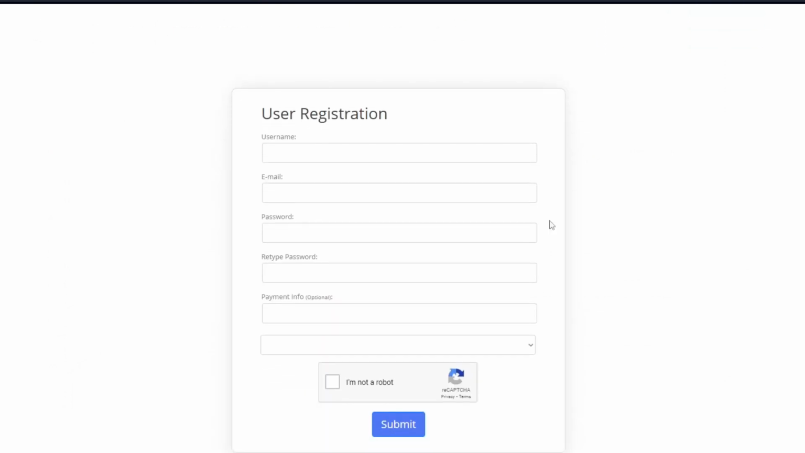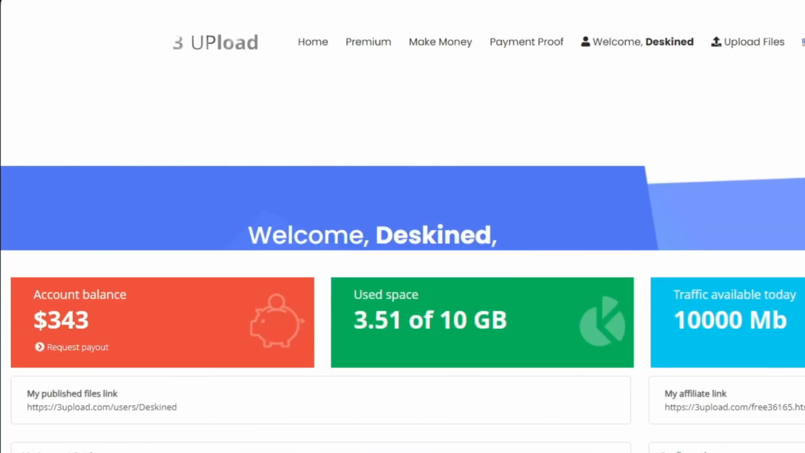So when signing up your account, it will go ahead and ask for a username, email, password, and payment info. It's optional, you don't have to put your payment info right now, but if you're planning to withdraw today, I suggest just go ahead and put in your payment info right now. And after filling up everything, just go ahead and click on the I'm not a robot and you should be good to go. After signing up your account, you will be able to see your account balance, used space, traffic available today, my referrals, and many of your account info.